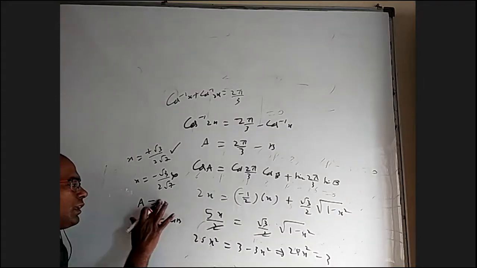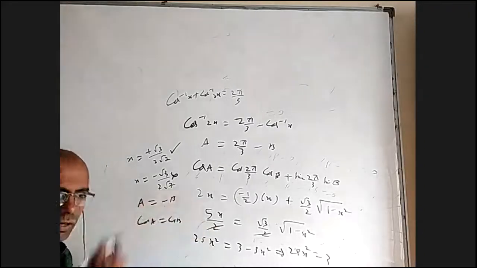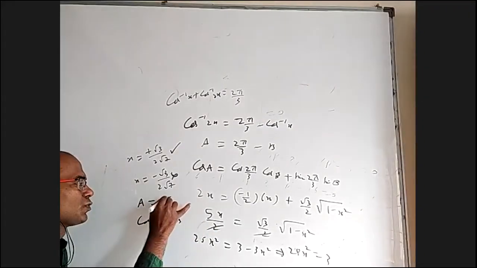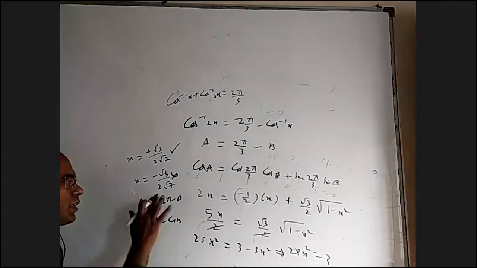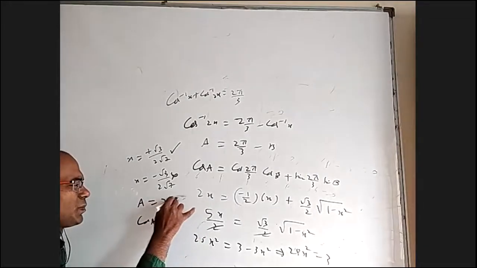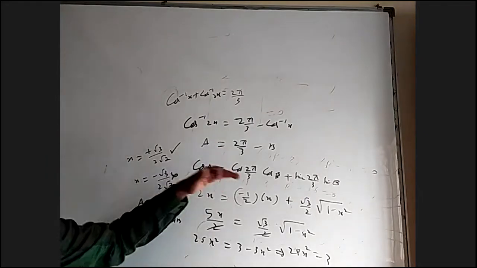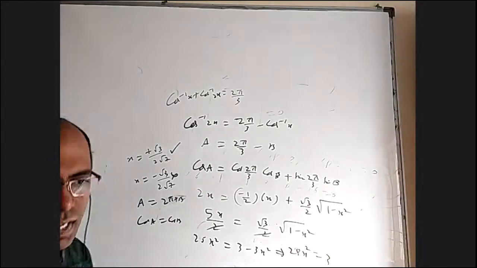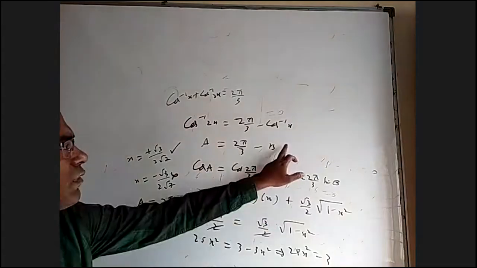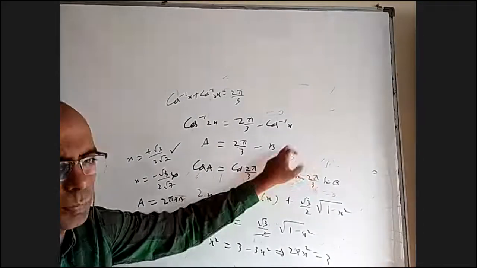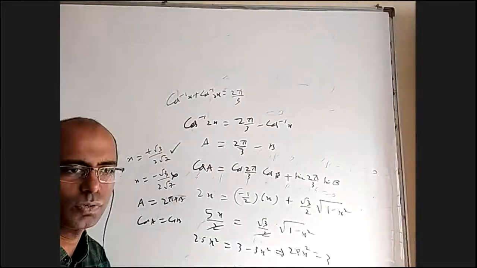No, sir. If a is minus b, also apply cos, same thing will come. If a is 2 pi minus b, also apply cos, same thing will come. If a is 2 pi plus b, also apply cos, same thing will come. So when I'm applying cos, I should understand there is a good chance that I'll get extra solutions, because if I put plus 2 pi, plus 4 pi, plus 6 pi, also the step is same, no difference.